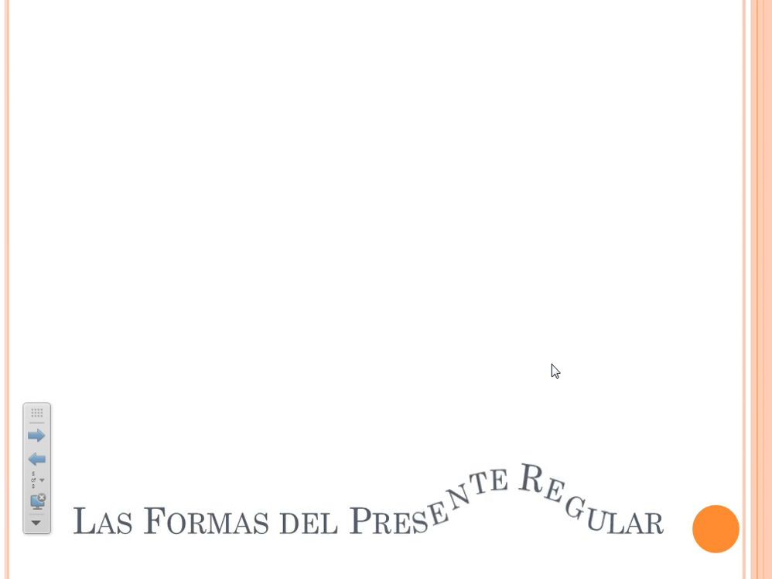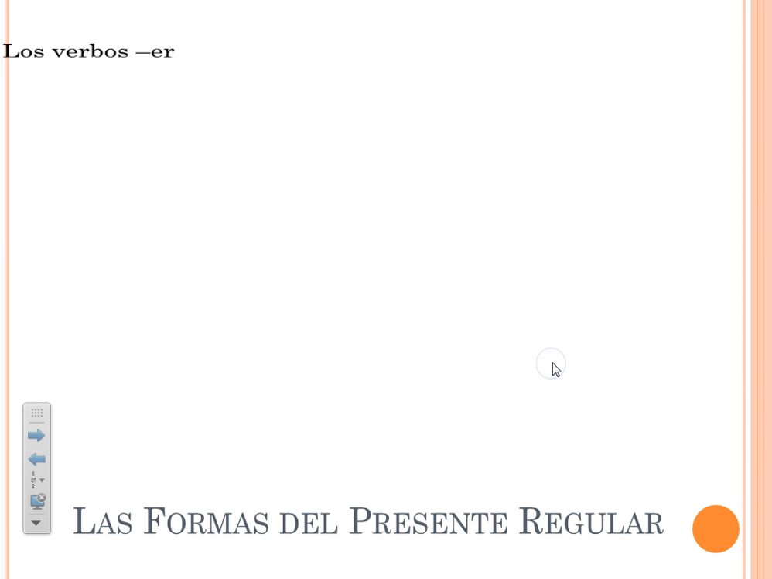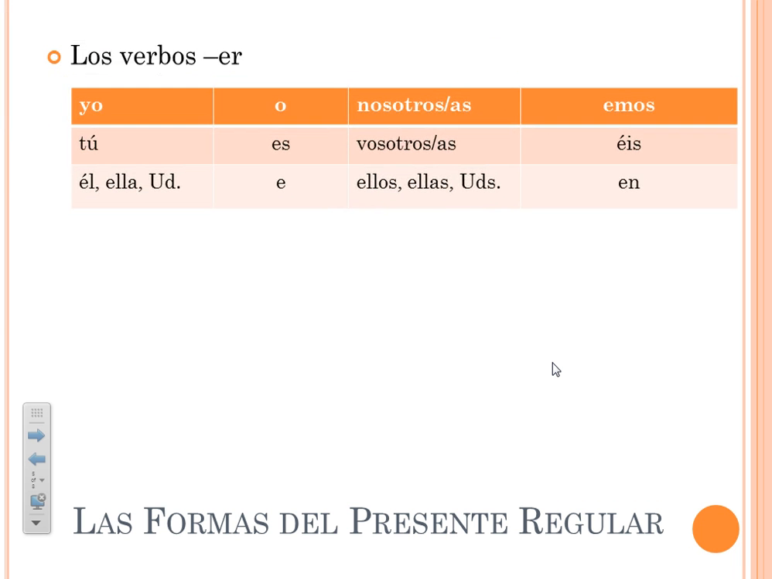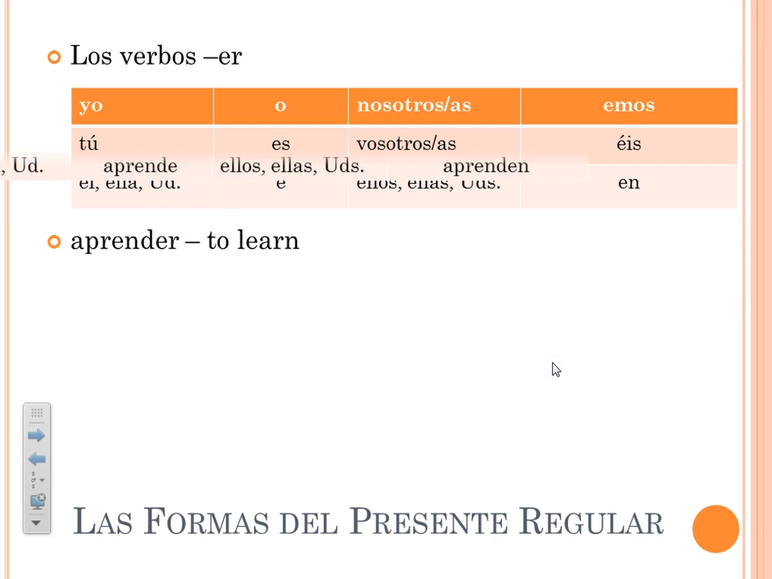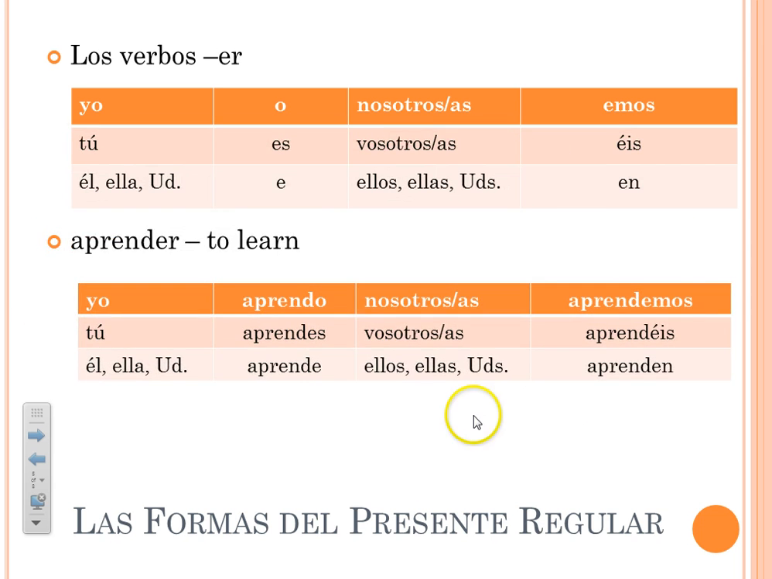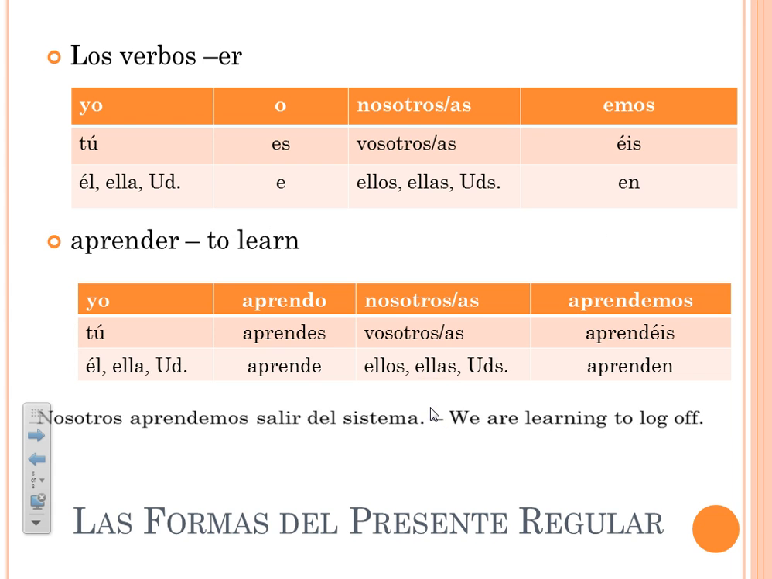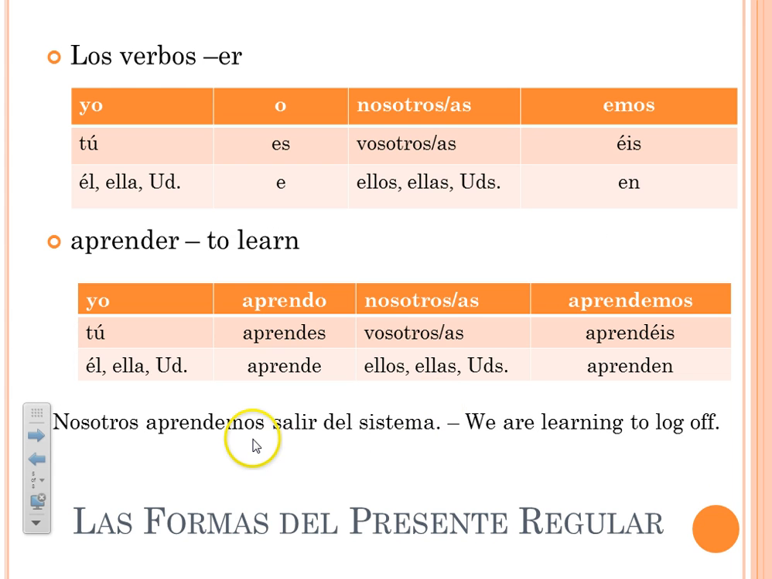Okay, las formas del presente regular. Now we have ER verbs, los verbos ER. The endings are very similar to AR verb endings, only we've swapped out all of the A's with E's, since they're ER verbs. Quick example for you is the verb aprender, to learn. And used in a sentence, nosotros aprendemos salir del sistema. We are learning to log off.